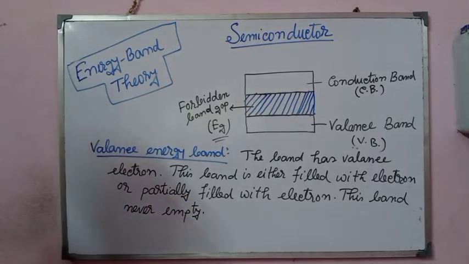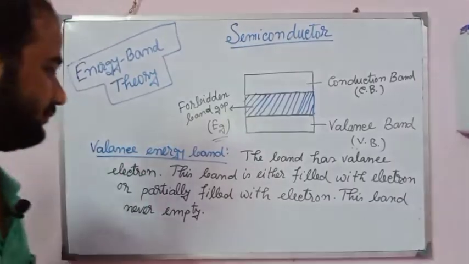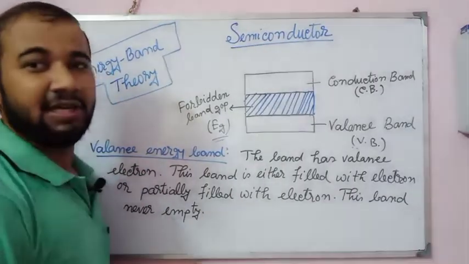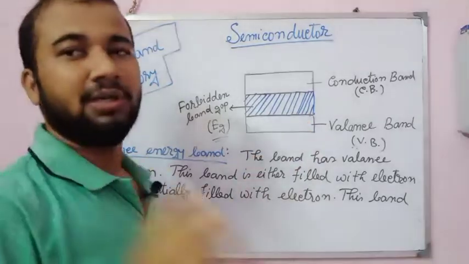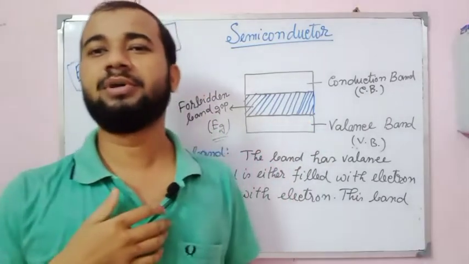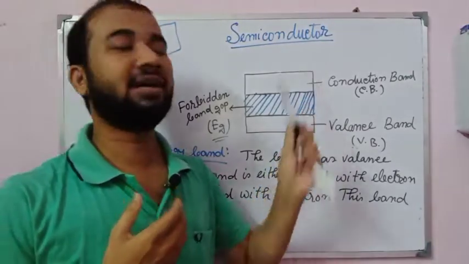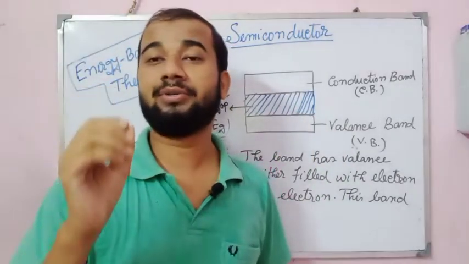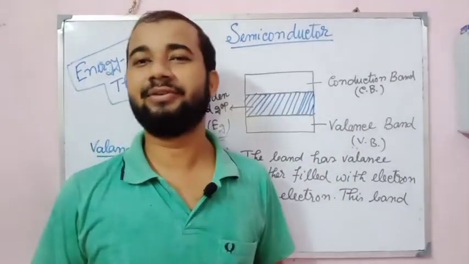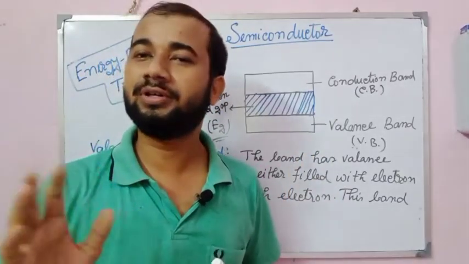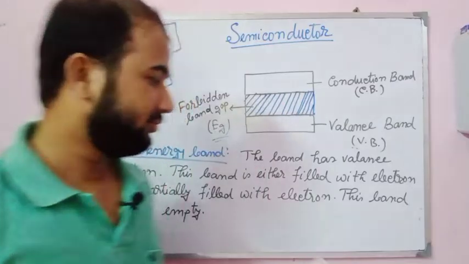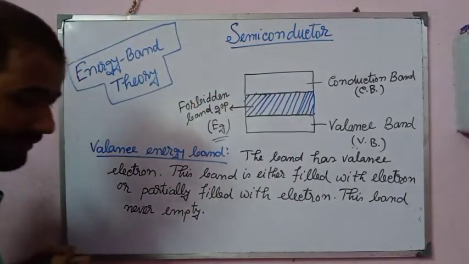Okay, this band is never empty. Last point is this. In this band, the electrons are present, but they do not contribute electric current. Electric current is contributed by the conduction band electrons. In this band the electrons do not conduct electric current. So the last point I have to write.